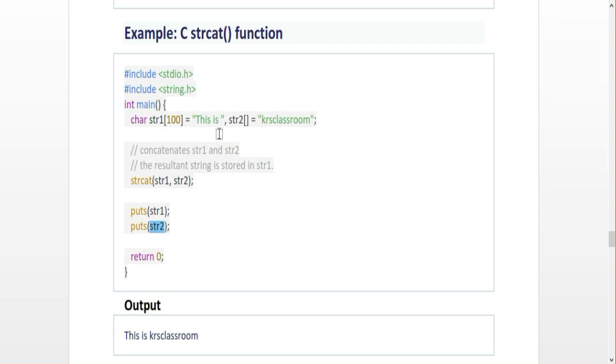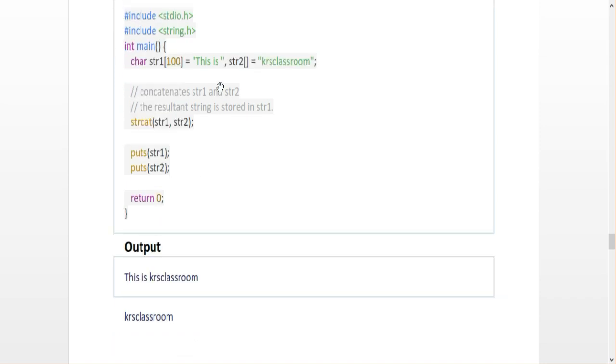I just concatenate the value of str1, str2. So the output is "this is classroom" as the first output. Here I am not concatenating any string with str, so I just print str. The KRS classroom only will be the output for this. So this is the procedure for the strcat, string concatenation operation.